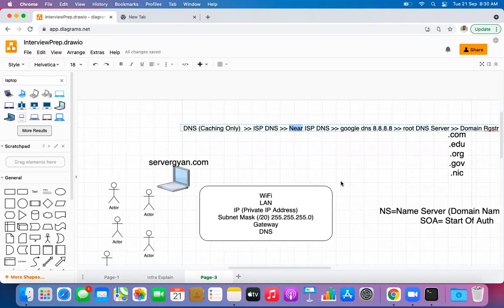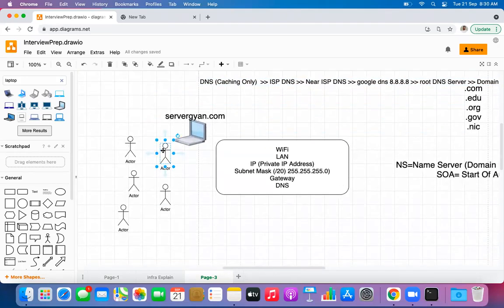Yep. One more thing. Now, let us say this is the first user who was trying to access servergyan.com. So the request has to flow till this level. But now what would happen? Let us say this user and the remaining three users are going to hit the same website on their laptop itself. So what is going to happen? This request would not be forwarded to the ISP. This caching only DNS server will be responsible to provide information about the IP address, mail exchange record and other records, whatever these users are trying to access, from this point itself. It means the caching only DNS server will be responsible to provide information about the record sets of this domain.